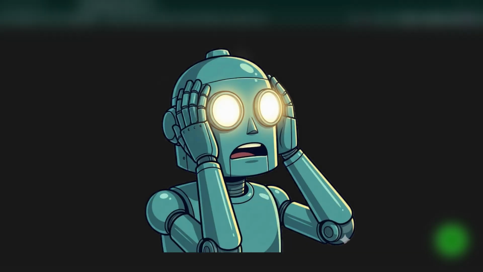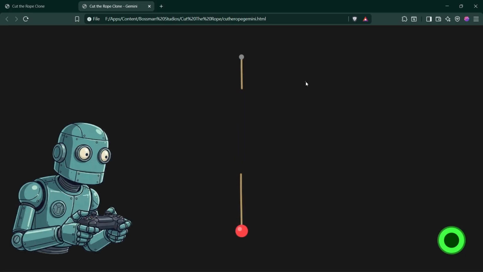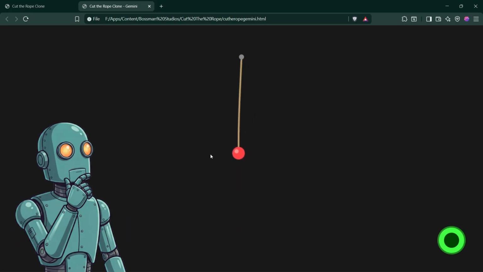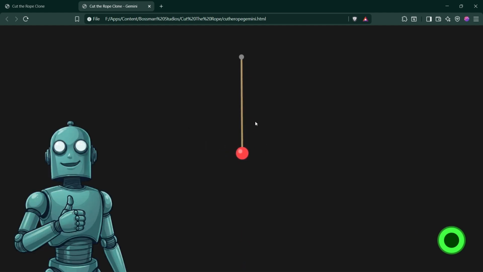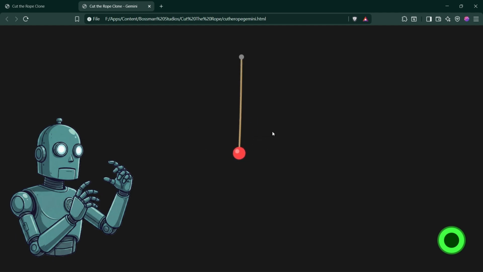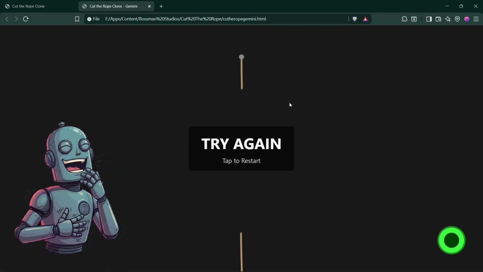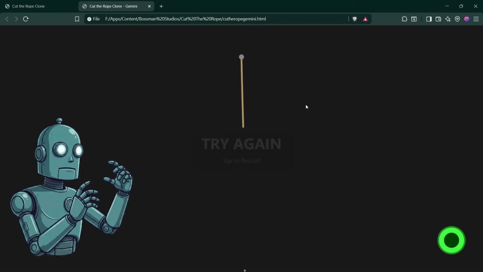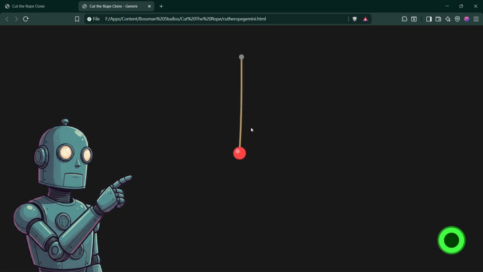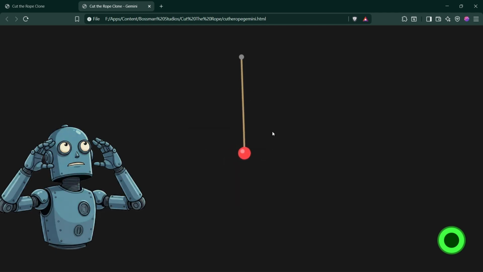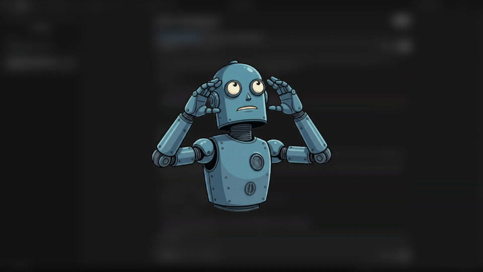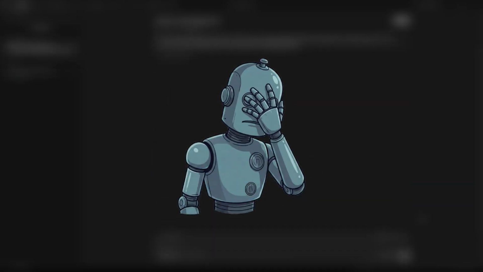But then I noticed something interesting. The physics felt a little different, sure, but the level design was almost identical to ChatGPT's first attempt. The ball was hanging in the middle, and the goal was sitting down in the bottom right corner. What a coincidence, right? So for now, both models are tied. First attempt from Gemini, just like ChatGPT, creates a level that automatically fails. No real challenge, no player thinking required. Let's see if Gemini can recover from this.